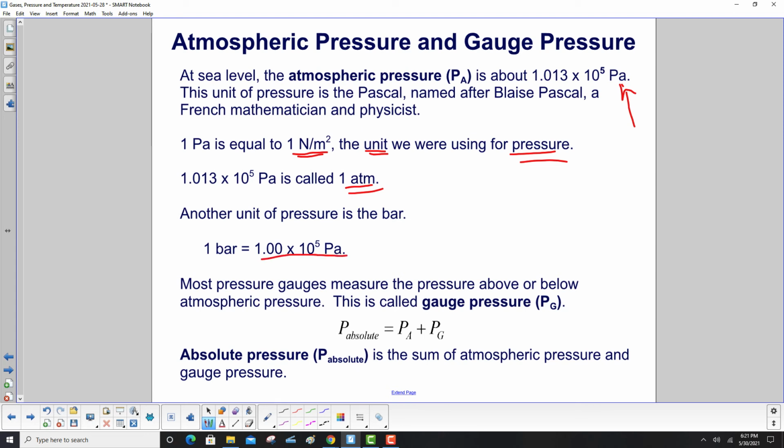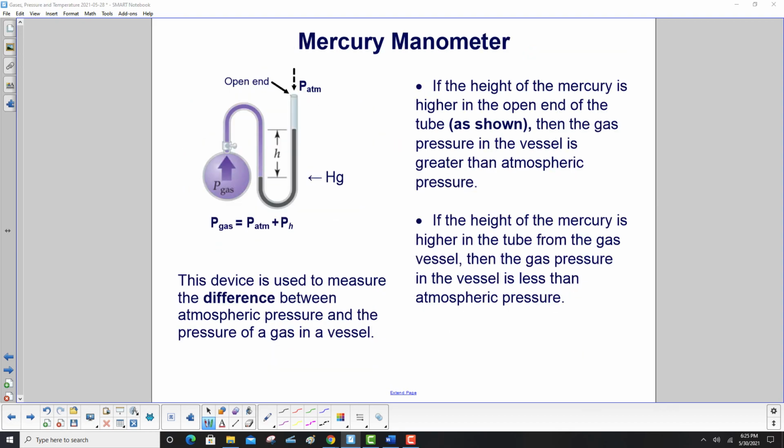Most pressure gauges measure the pressure above or below atmospheric pressure. This is called gauge pressure, P sub G. Absolute pressure is the sum of atmospheric pressure and gauge pressure.